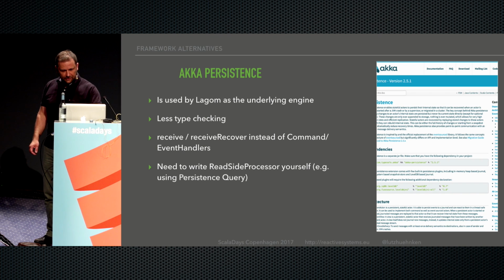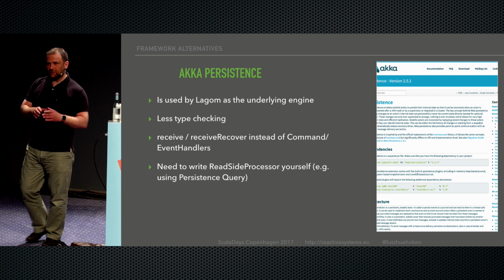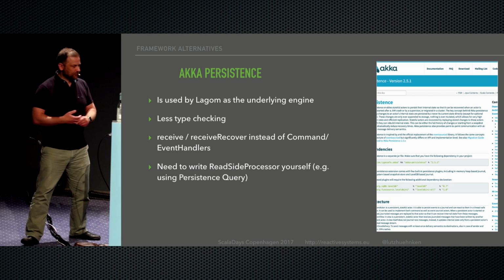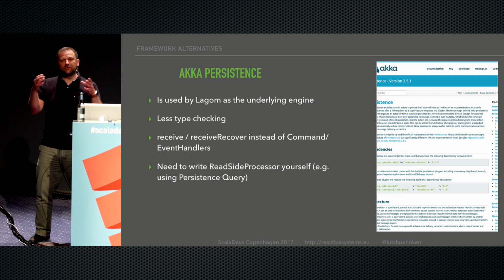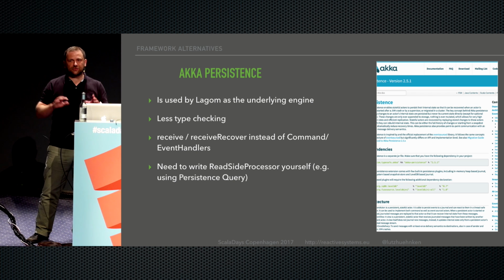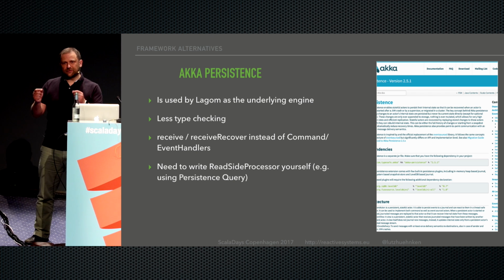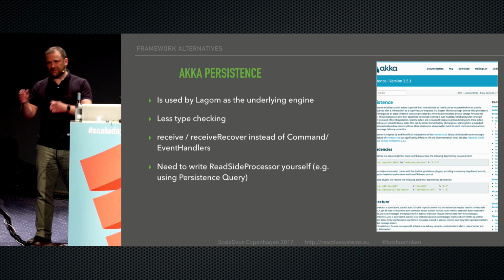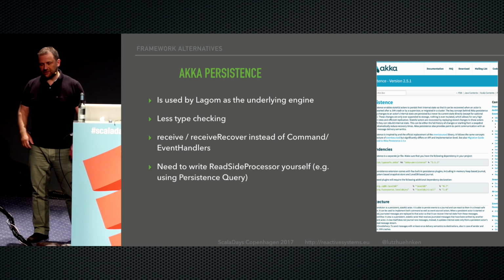I showed you the code. So there are other CQRS frameworks or event sourcing frameworks for Scala. So there's Aggregate Persistence. Lagom actually uses Aggregate Persistence. It's the engine underneath Lagom, but you can also use Aggregate Persistence directly. It's a bit less structure, a bit less type tracking in it. You have a slightly different terminology.